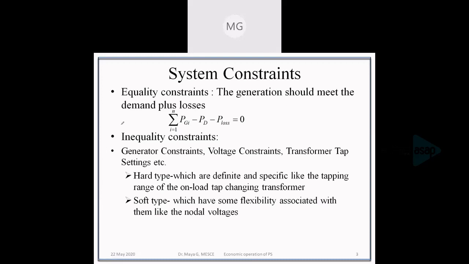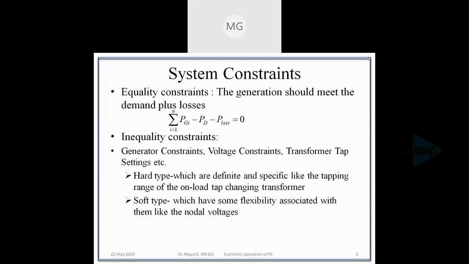In tap changing transformers also, there is a maximum and minimum tap setting allotted. So these are the inequality constraints: generator constraints, voltage constraints, tap settings, etc.